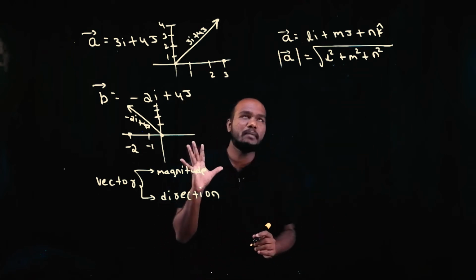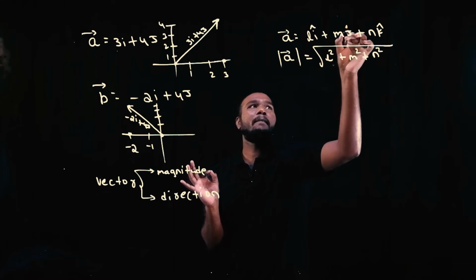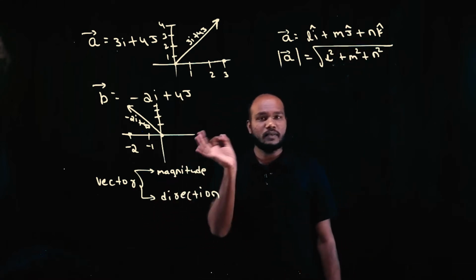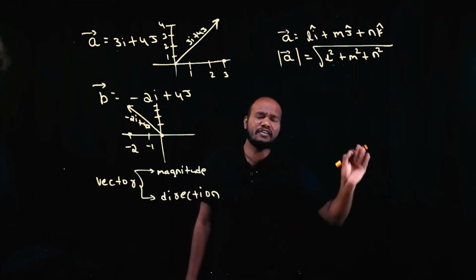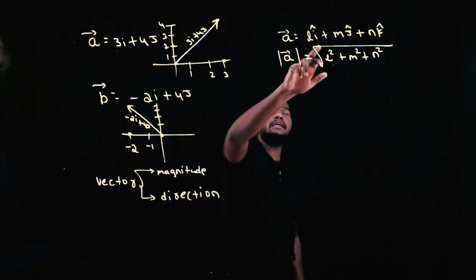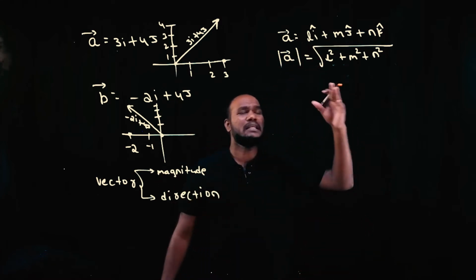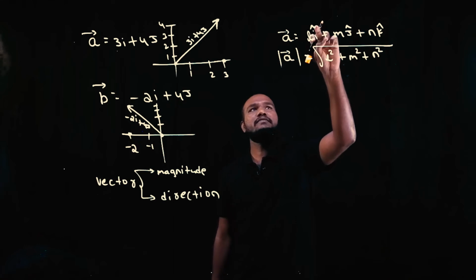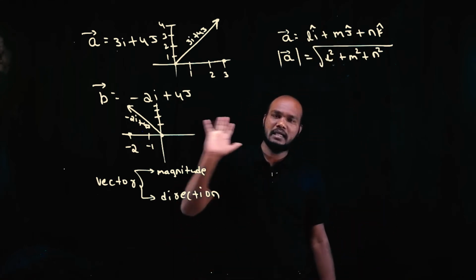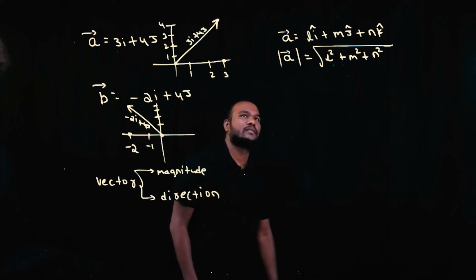And one more thing you have to remember, whenever we put a cap here, we call them unit vectors. I said unit vectors, unit vectors means the magnitude is fixed. How much is the magnitude of a unit vector? Unit. The magnitude is 1. The direction will be followed. i means x axis, j means y axis, k means z axis. So they are represented with a cap. When you put the cap, you just have to think this is a unit vector. The magnitude is 1. That's it. You don't have to worry about it.